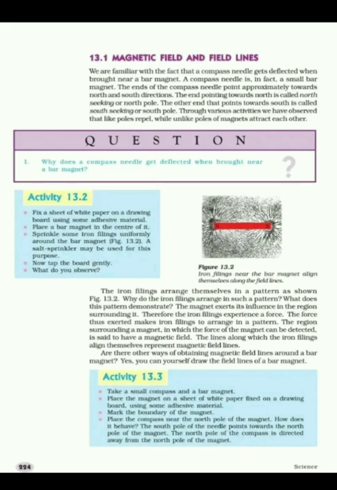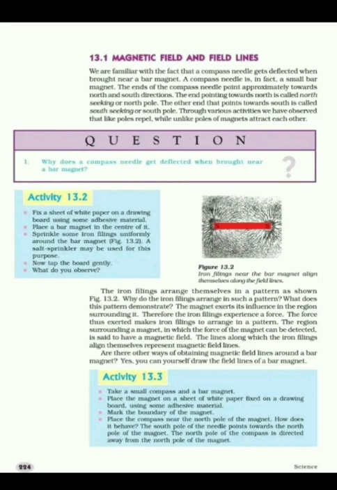Now see, is there any other way of obtaining magnetic field lines around a bar magnet? Yes, you can yourself draw field lines of a bar magnet. We can take help of activity 13.3. In this activity, what we have to do is take a small compass and a bar magnet, place the magnet on a sheet of white paper fixed on a drawing board using some adhesive material, make a boundary of the magnet, and place the compass near the north pole of the magnet.